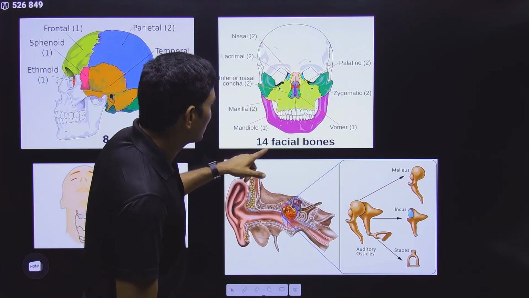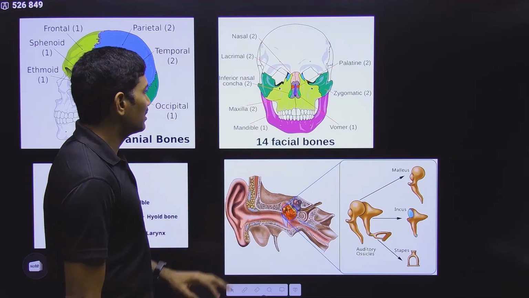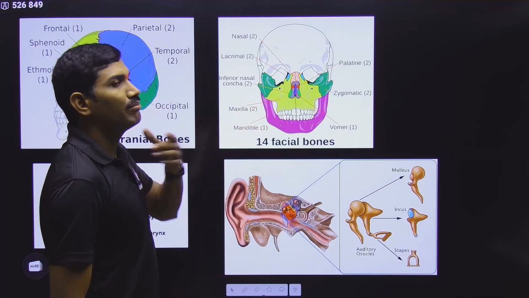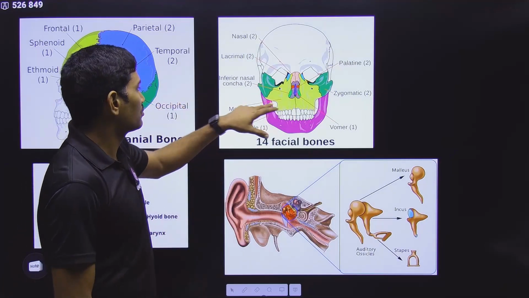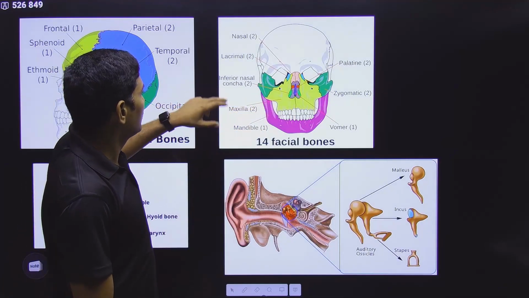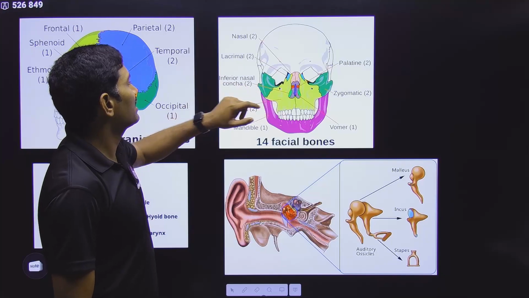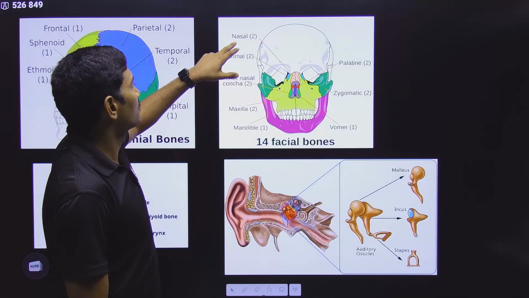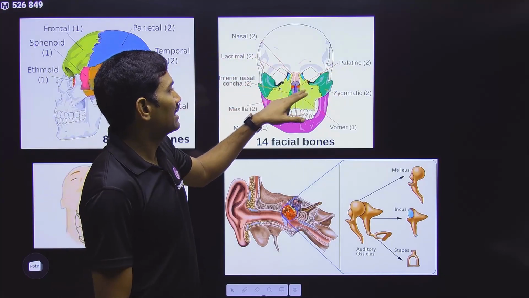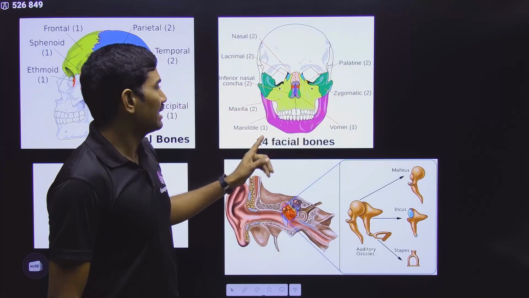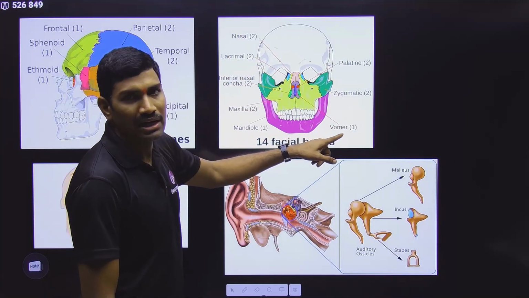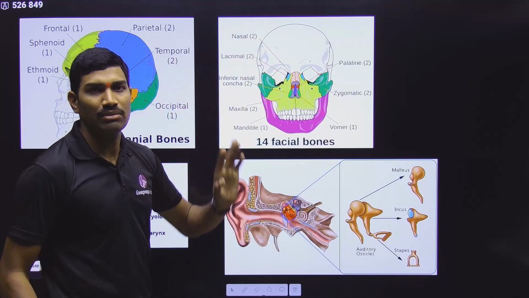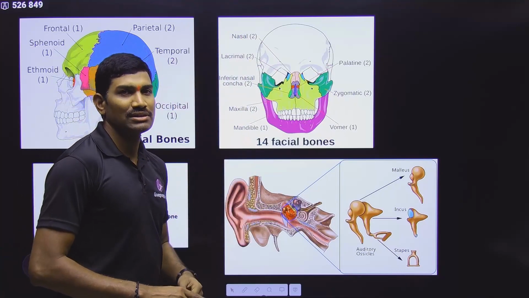Next, we are talking about the 14 facial bones. What are these 14 facial bones? One mandible, the lower jaw, and the maxilla, the upper jaw, which are 2 in number. Next, the inferior nasal conchae, the lacrimal bones, then nasal bones, palatine bones, zygomatic bones, and vomer. I have very clearly given the numbers as well. Only mandible and vomer are 1 in number, the remaining are all 2 in number. So these are a total of 14 facial bones.